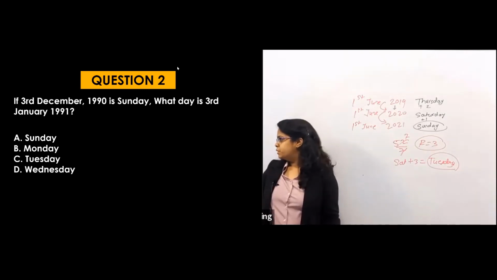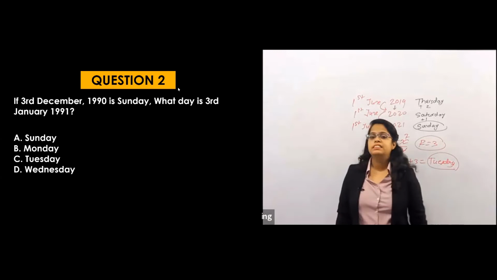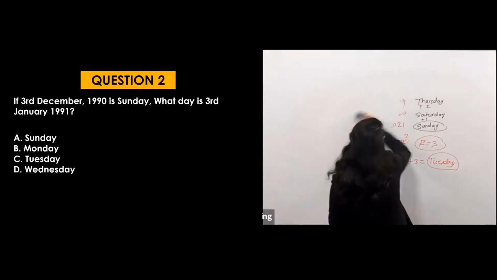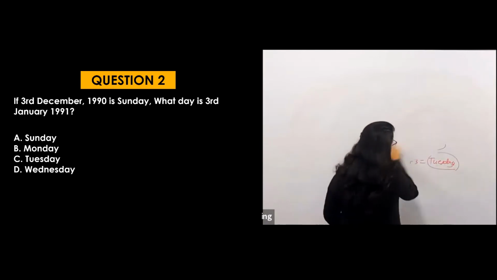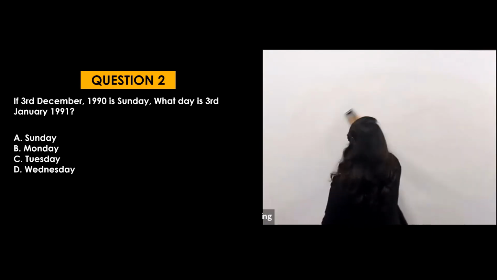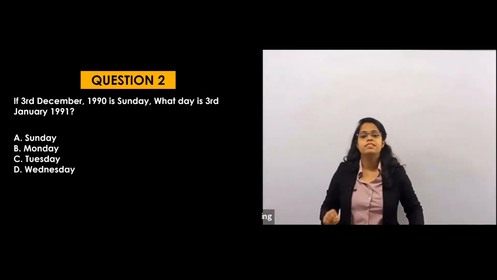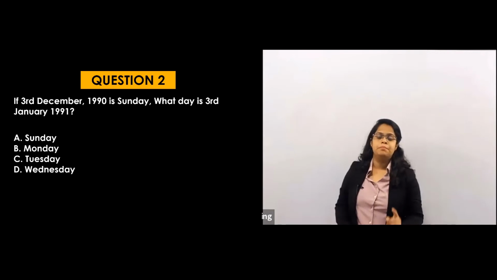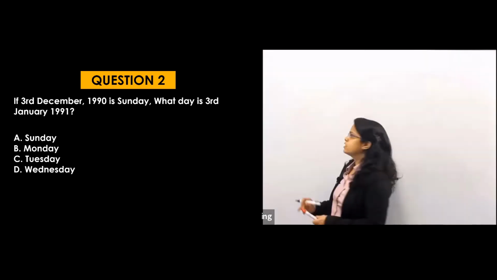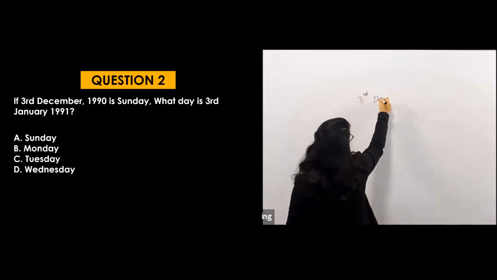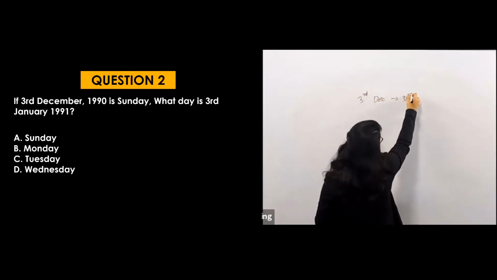So next, question number 2. They are asking 3rd December 1990 to 3rd Jan 1991, how many days are there between December and Jan? From 3rd Dec to 3rd Jan, how many days will be there? 31 days, because there is a difference of only 1 month, and as I know in December there are 31 days. So of course there will be how many days? 3rd December to 31st. Okay, let's see for understanding purposes. 3rd December to 31st December.